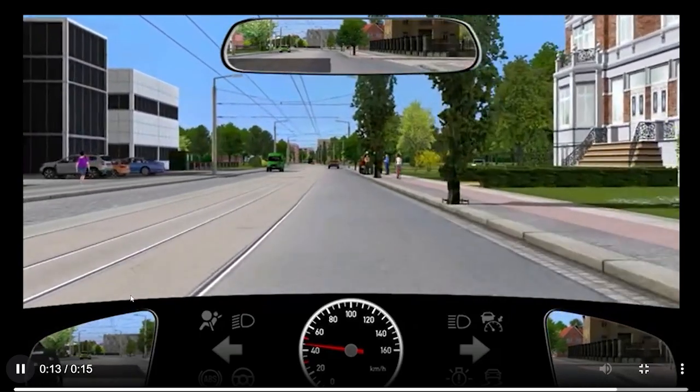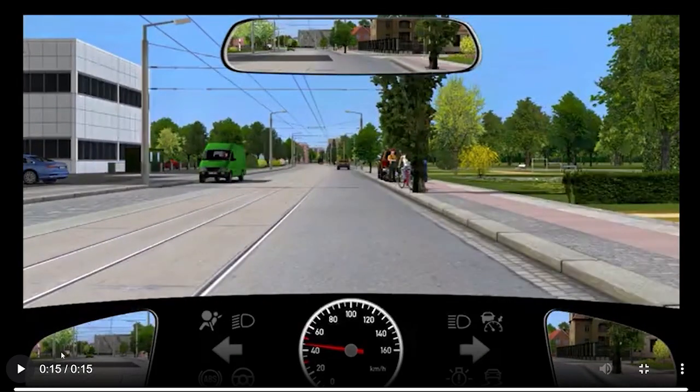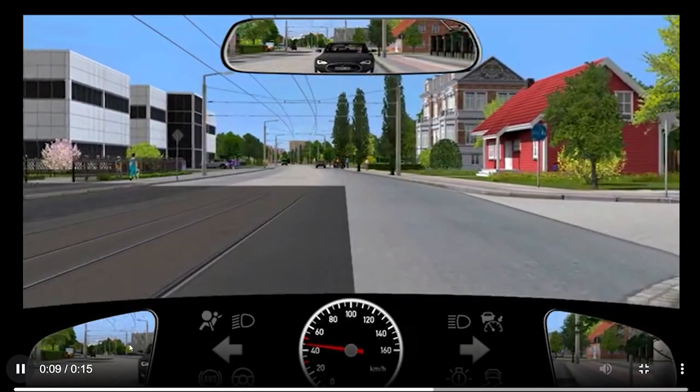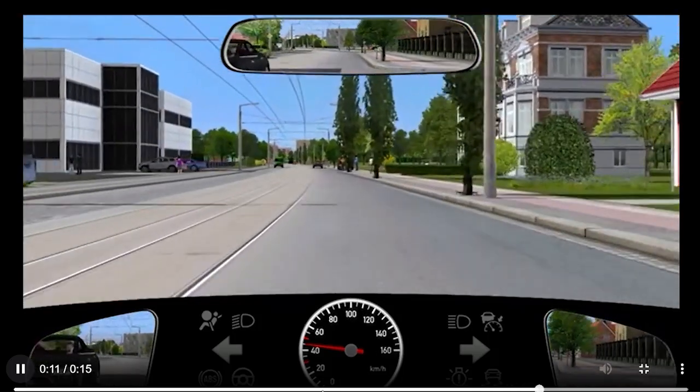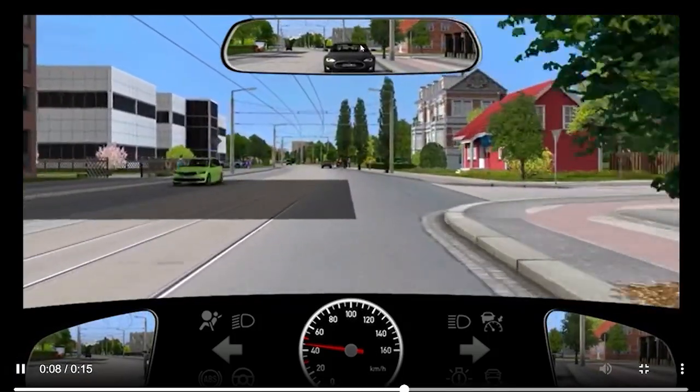This black car has overtaken you, and at the moment you cannot see it in your side mirror because it is in your blind spot. So we will play the video again. You see this black car. This black car is behind you at the moment.